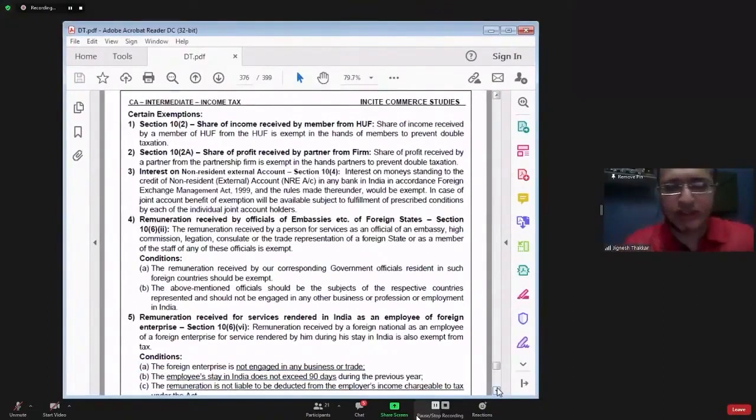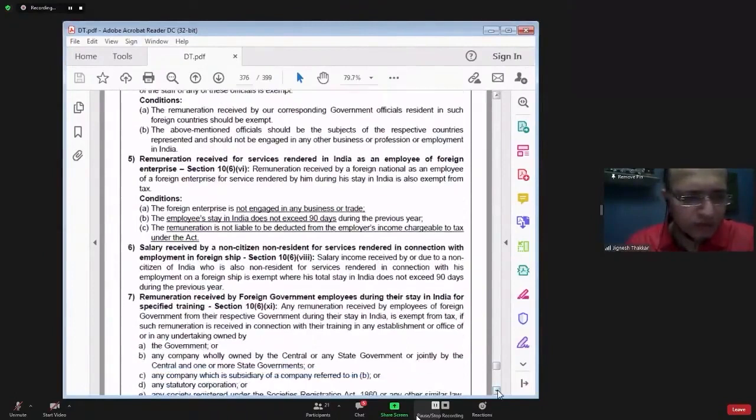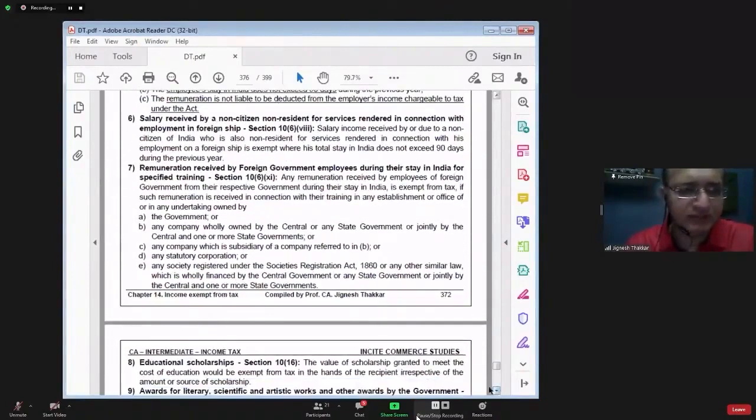Section 10 clause 2A is over. Section 10 clause 2, clause 2A, section 10 clause 4, clause 6, subclause 2. So that is point number 5. Up to point number 5 is over, right? Point number 6.